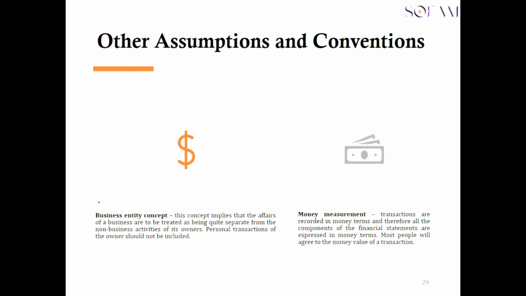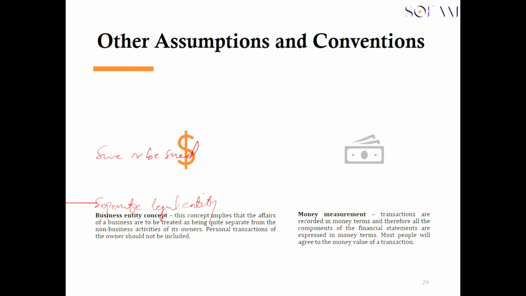This concept is what the legal guys call the separate legal entity. Basically what it means is that the company is seen as an artificial person which can sue or be sued in its own name. So we can sue the company without suing the owners of the company, because the company is seen as a separate person and the owners are also seen as a separate person. So they are two people, even though more or less the owners own the business. Both of them can be sued in their own name.